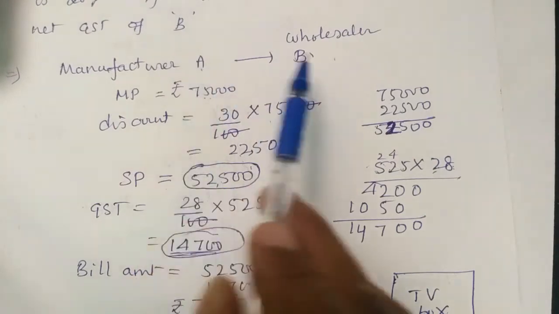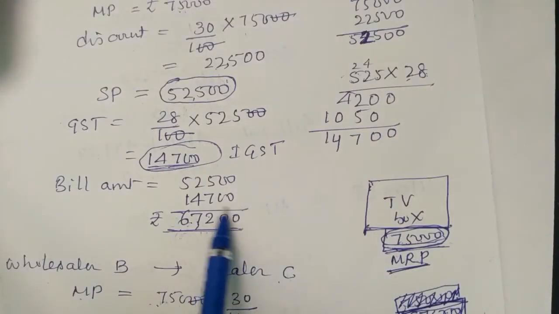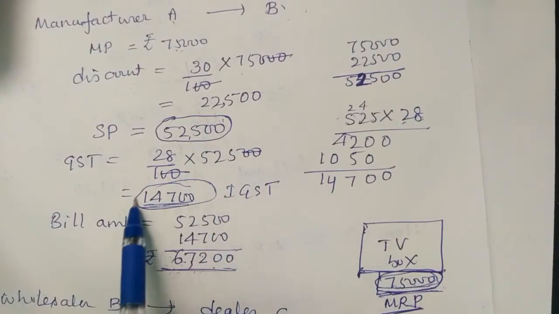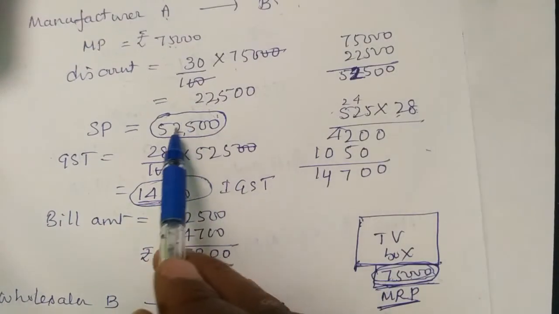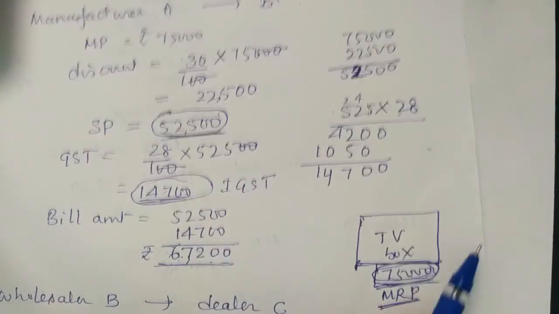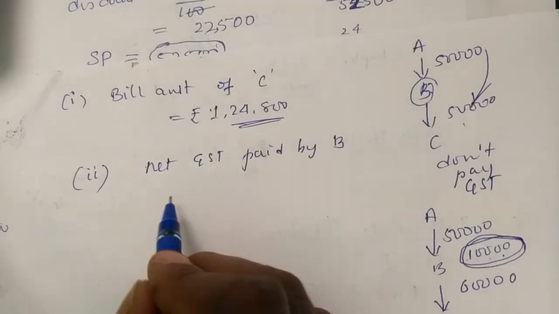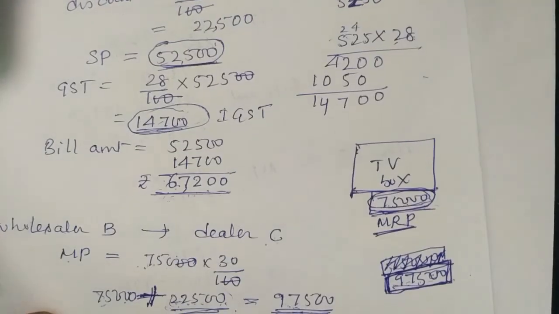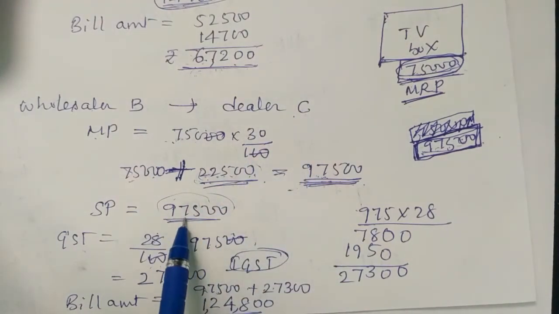A sold to B at what rate? 52,500. The bill amount is the selling rate plus IGST. This IGST amount is anyhow taken by the government, it goes to the government. So 52,500 is what is required. B bought for 52,500.